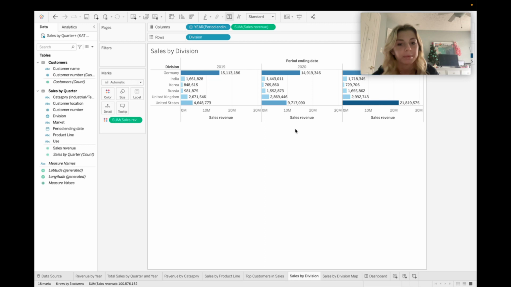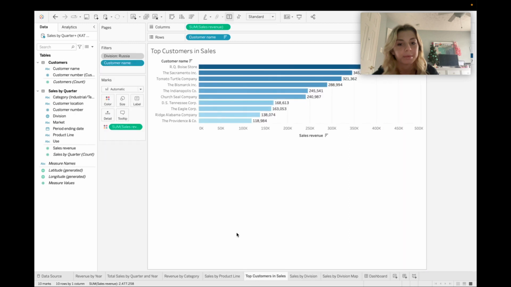Next, we were asked which manufacturing's top customer in terms of sales. Then you can look at the graph of top customers in sales, and you can see that the R&Q Boys store was the number one customer.